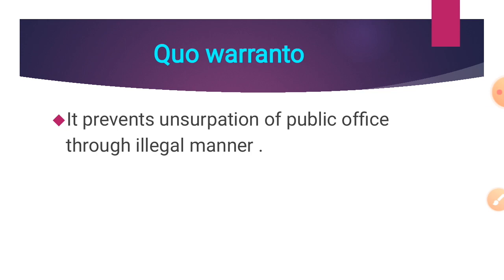It is used to prevent illegal assumption of any public office.